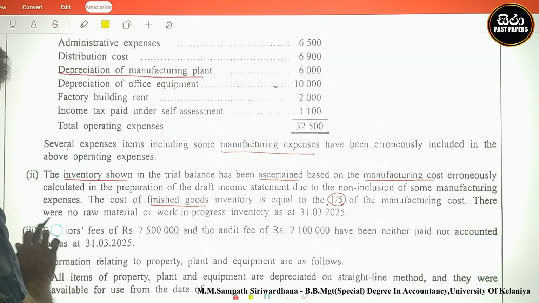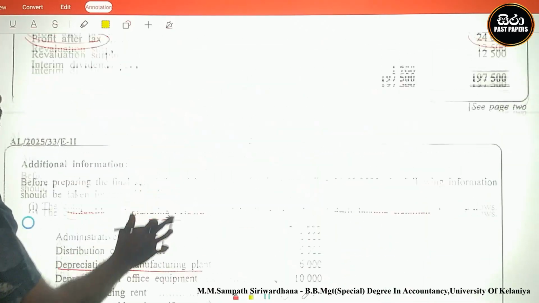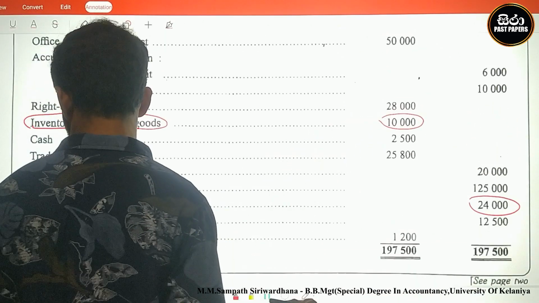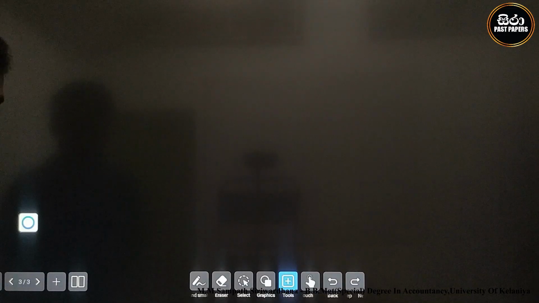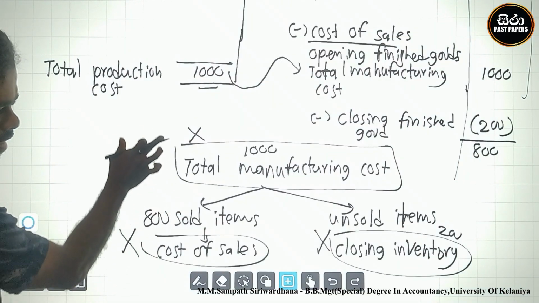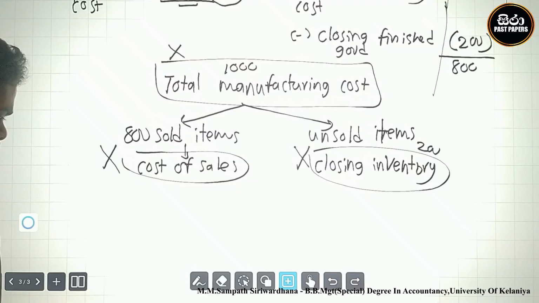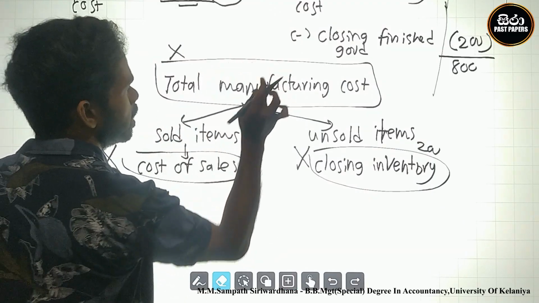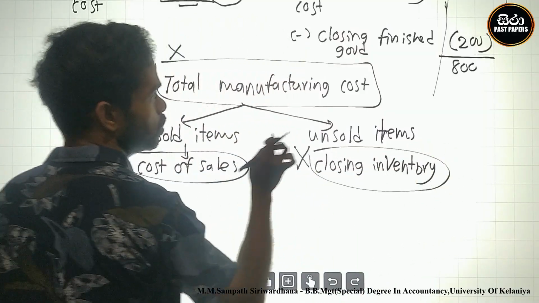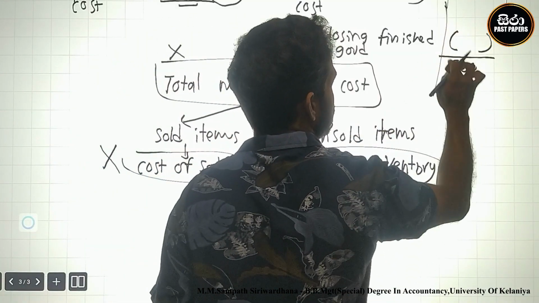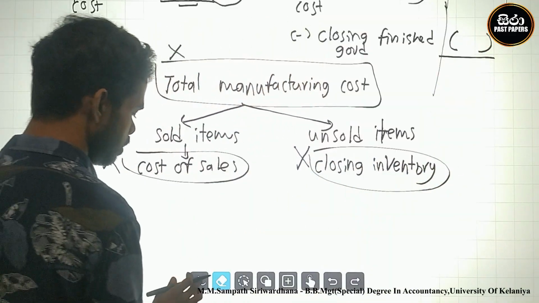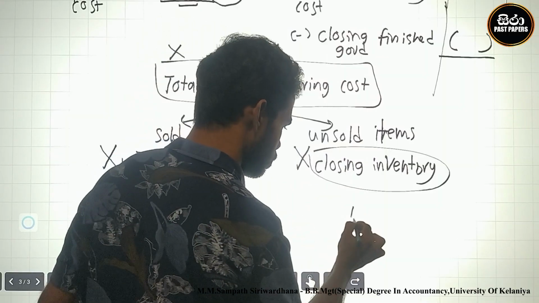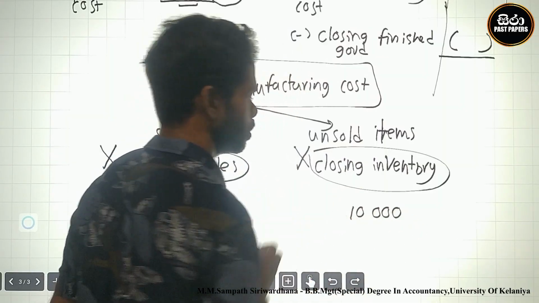Look here, we can identify the closing inventory as 10,000. Therefore, I write the actual figures. What are the actual figures? Closing inventory was 10,000.